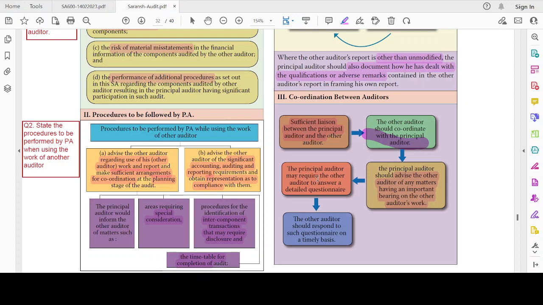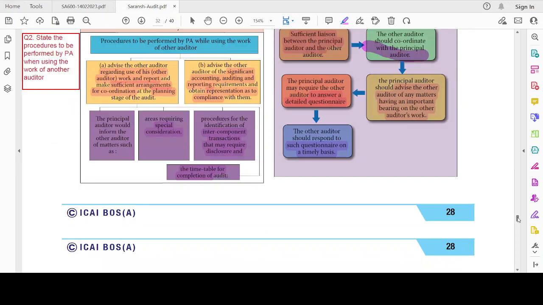The principal auditor may require the other auditor to answer a detailed questionnaire. Because he's relying on such work, he has to get some written communication. The principal auditor is going to send a standard questionnaire to all the branch auditors to fill. They have to answer the questions being asked. Those questions will be framed by the principal auditor considering materiality and other aspects. The other auditor should respond to such questionnaire on a timely basis. He cannot delay till the completion of the principal auditor's report, saying "I will not give such questionnaire." He should not have such an attitude. He should respond on a timely basis.